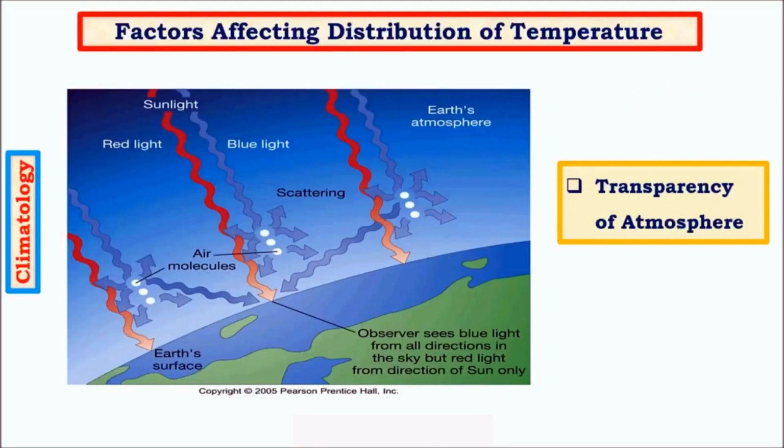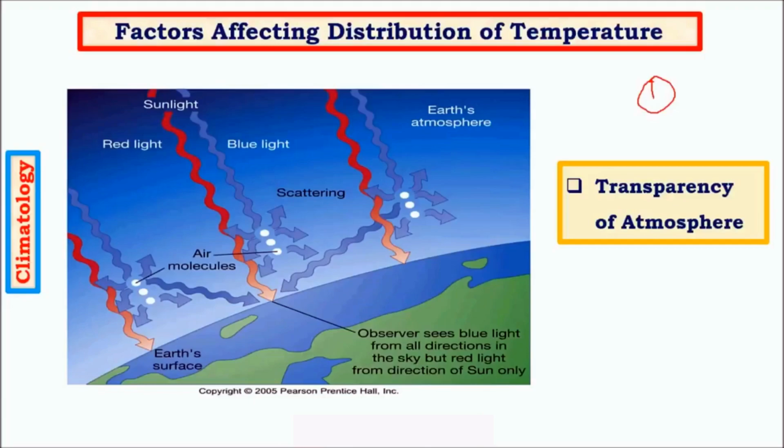So why do we see the sky in blue? It's because of the scattering of blue color, which is greater. Why is this so? Because the obstructing particles in the atmosphere have a radius comparable to the wavelength of blue light. As a result, blue light gets scattered in all directions, and this is why the sky appears blue.